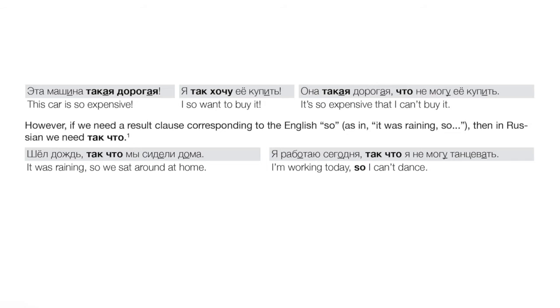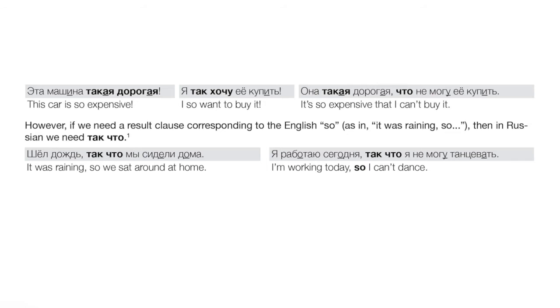Now here's a common mistake, very common. English can also use so to open a subordinate clause, right? A result clause, right? For example, it was raining, comma, so we sat around the house. We sat around at home. Okay, in Russian, we can't use так for that purpose. We use instead так что, так что мы сидели дома. Okay, so you might want to circle that. Again, this is a very common mistake with students.